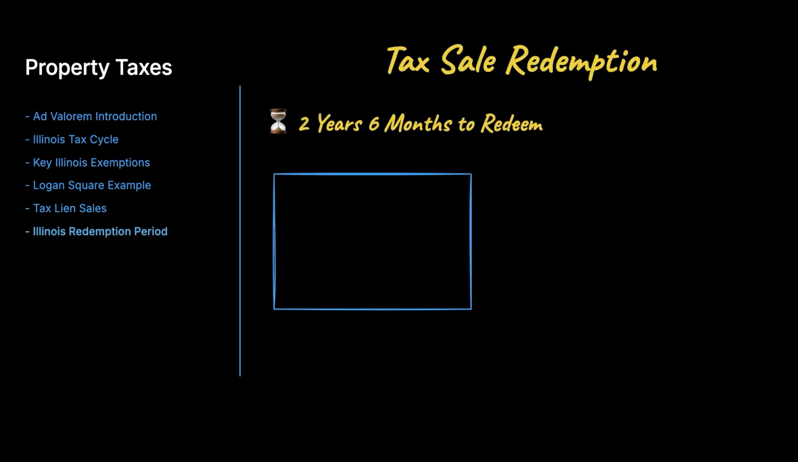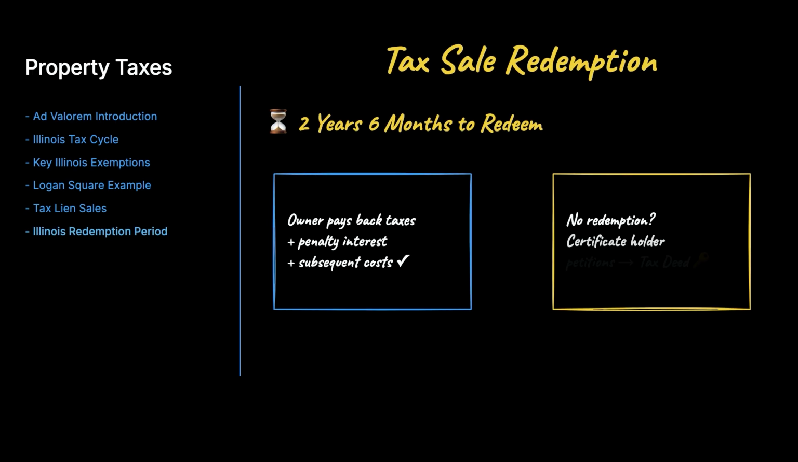Here is the critical detail about Illinois tax sales. The residential property owner has 2 years and 6 months to redeem by paying back taxes plus accumulated penalty interest and subsequent costs. If the owner does not redeem within that window, the certificate holder can petition for a tax deed and gain marketable title.